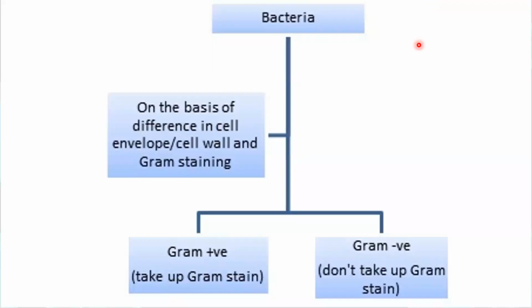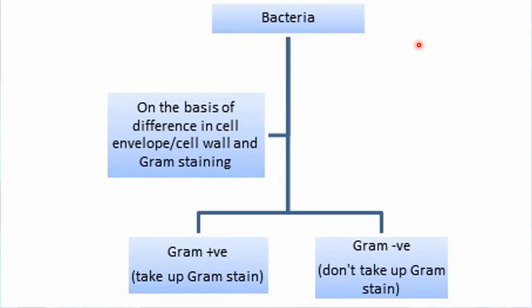Now again here we divide bacteria into two types based on the differences in cell wall. They have a cell wall, but these cell walls are a bit different. In some bacteria, the cell wall is capable of accepting a stain called Gram stain. This is a stain, a dye, which is responsible for coloring the cells so they can be viewed in color under a microscope.